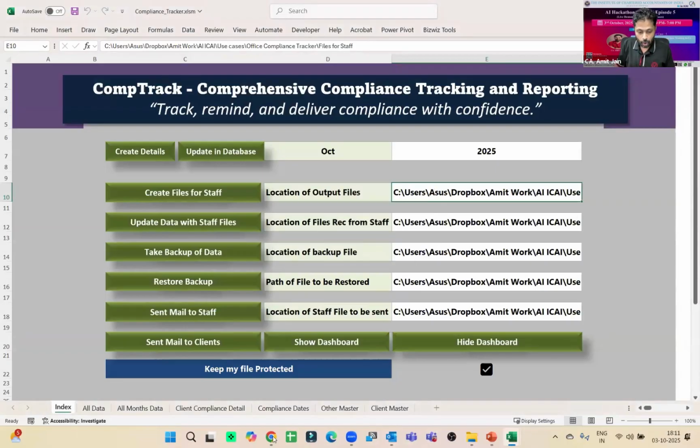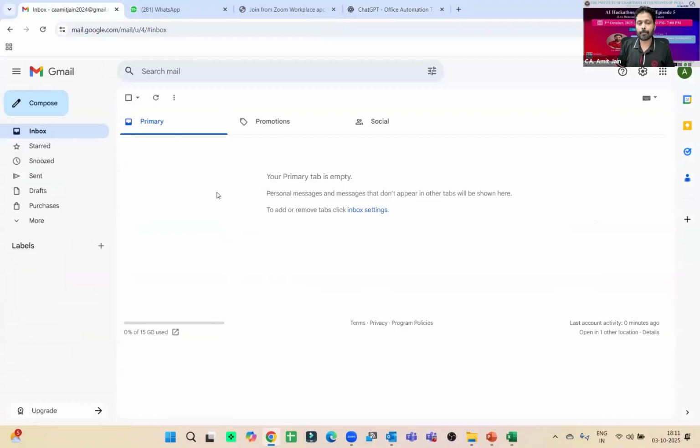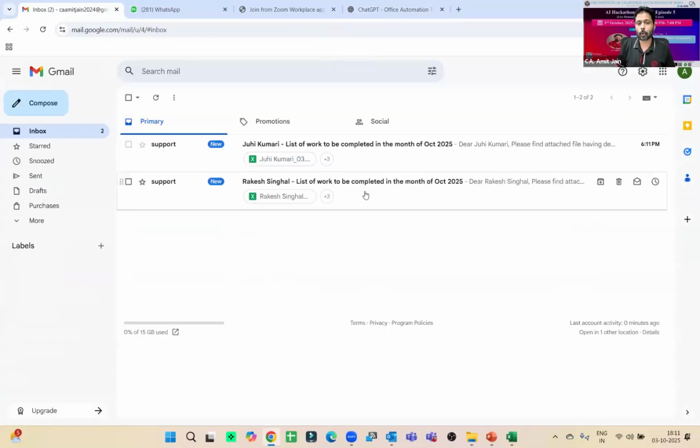And let me just go to the email, right? Here is the email which I have created majorly for this demo purpose, right? Within fractions of seconds, you will get, here are 2 mails. Juhi Kumari, list of the work to be completed.